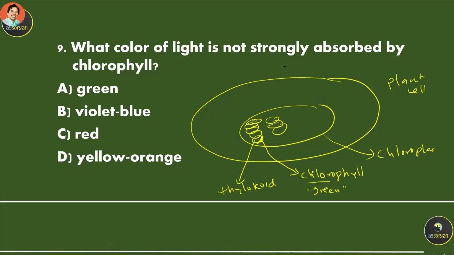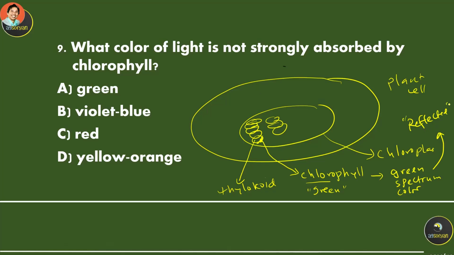Okay, why does this plant cell, like the leaf, for example, have green color? Because it has a lot of chlorophyll in the leaf. This green is because the green spectrum, or color, is reflected. It's not absorbed.